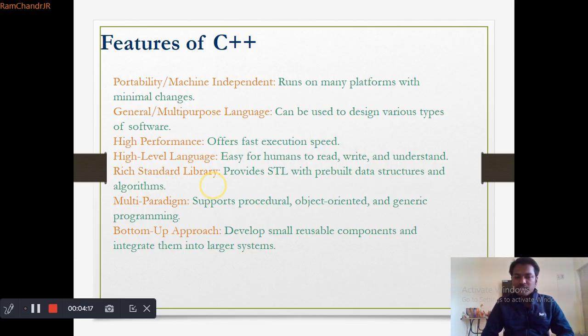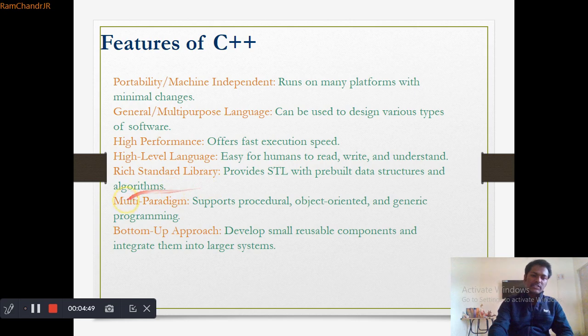So we have many STL concepts: vector, deque, list, stack, queue, set, multiset, map, multimap. These kinds of things are there, and many algorithms are present to use inside these STL concepts. And we have iterators also, functors also. So C++ language provides many things.